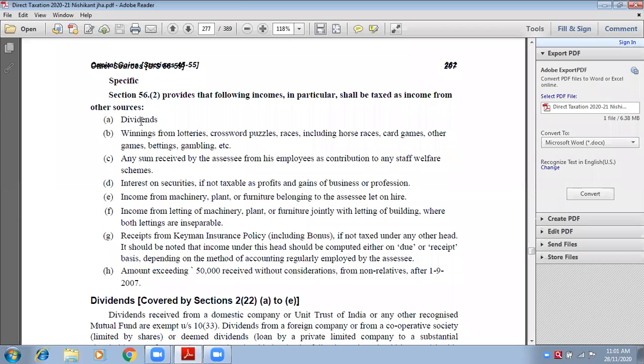So these are all the incomes from other sources. First, dividends, any type of dividend, any type of interest. Fourth point, any type of interest on securities.